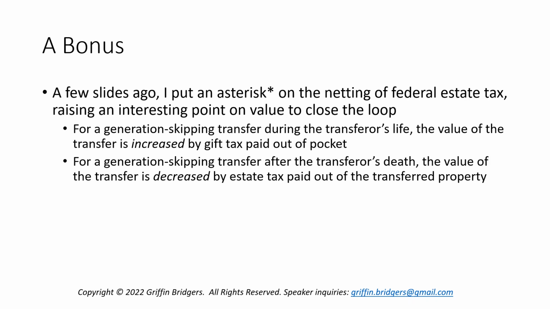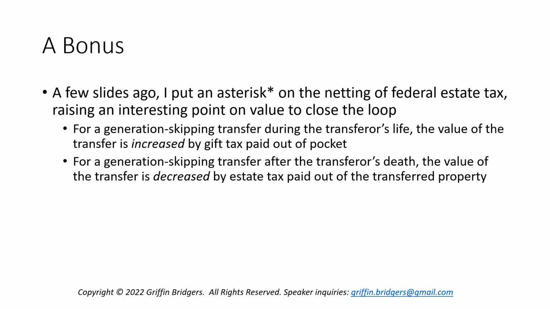Now, a bonus I want to mention, if you're into theory and putting pieces together: I put an asterisk on the netting of federal estate tax when we talked about the applicable fraction, which raises an interesting point on value to close the loop, showing the difference between gift and estate taxes. So, as you recall, for a generation skipping transfer during the transferor's life, the value of the transfer is actually increased by, and this is wrong a little bit, but it's the gift tax value is increased by GST tax paid out of pocket.